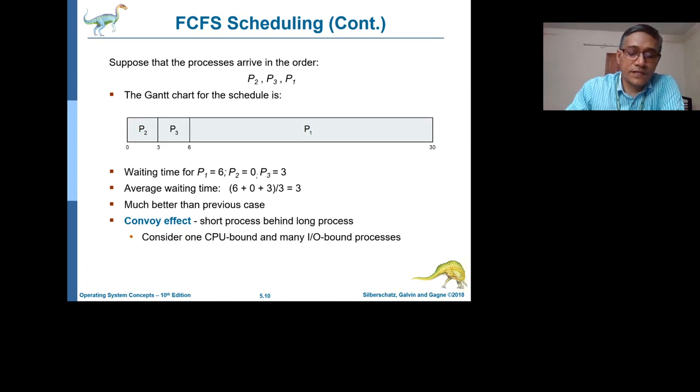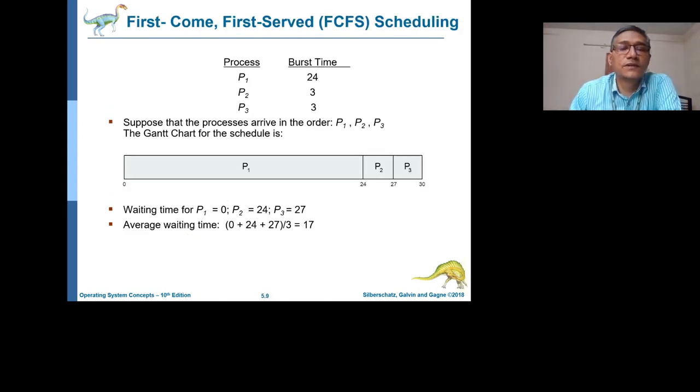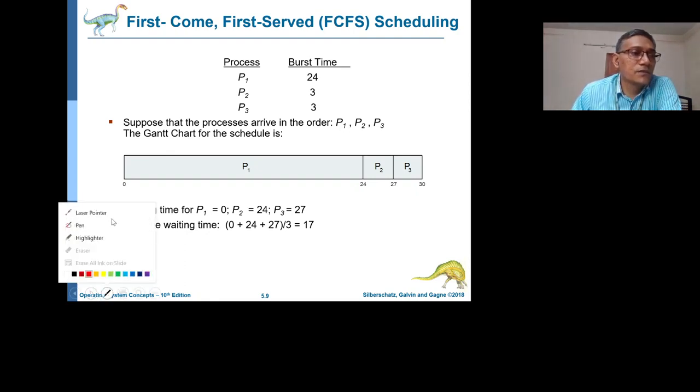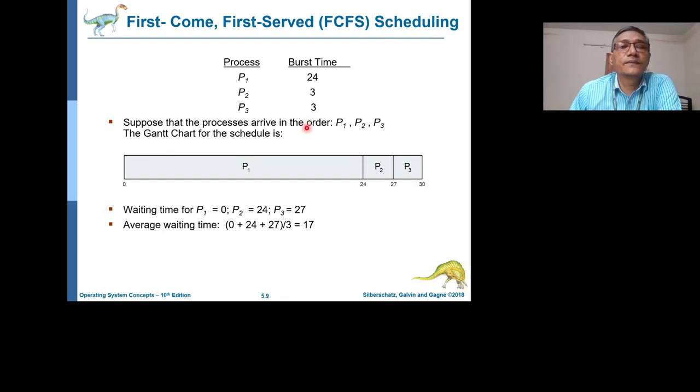in case, for example, if you see in the previous example, what we have learnt, P1 has requested 24 milliseconds of burst time. P2 and P3 requested only 3 milliseconds. This P2 and P3 have lesser burst time than P1. But what happens eventually in the previous scheduling, as in the order of arrival of processes from P1, P2, P3.